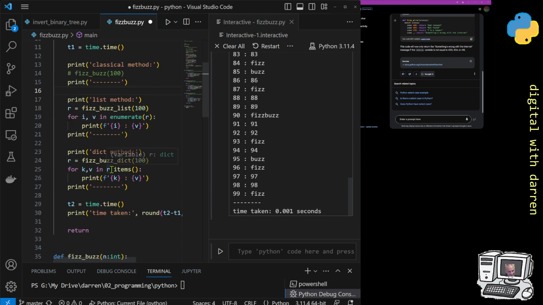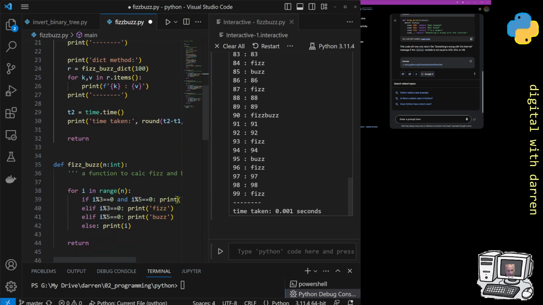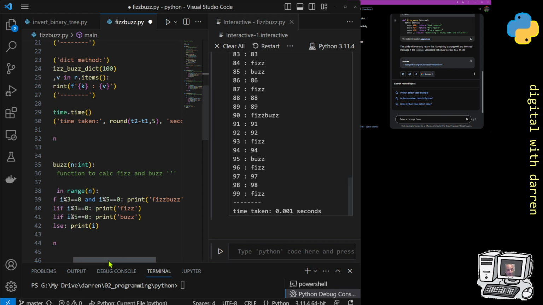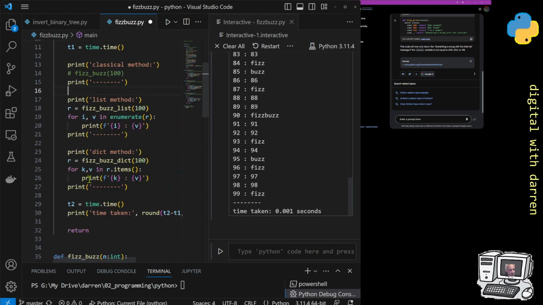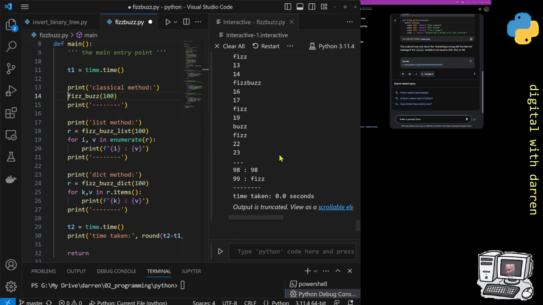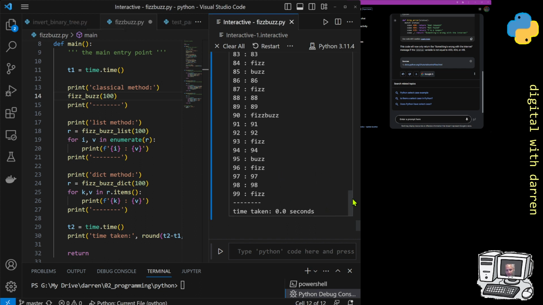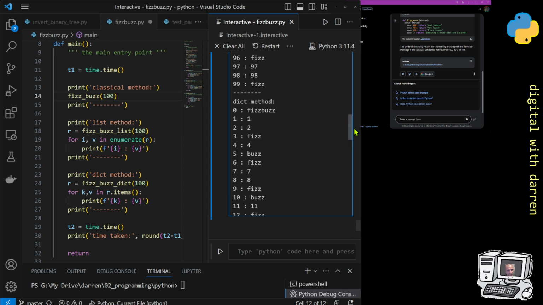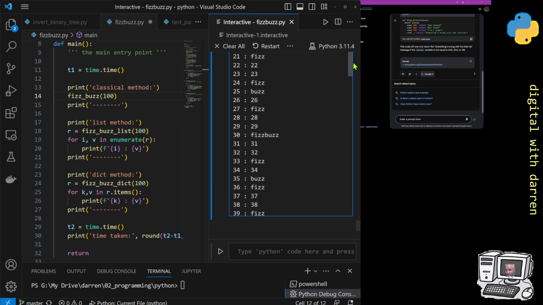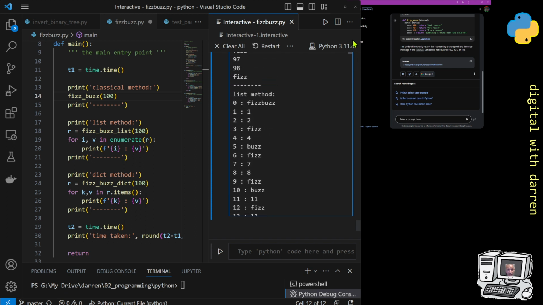What we don't get with our classical method, although we could produce it, is we could print, instead of printing just FizzBuzz, we could print i, FizzBuzz, and then it would look the same as the other two. But I'm going to leave that one out. But if I then did run it, we'd get something that's 300 lines long, because we're doing 3 different loops that go there. That's our third one. That's our dict method, which was our last one. This is our list method. It looks exactly the same as the last one. And then finally, if I keep scrolling up, that's our classical method. So we've got all 3 methods now.